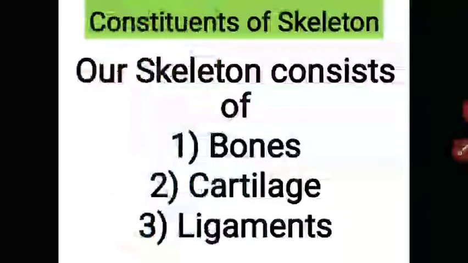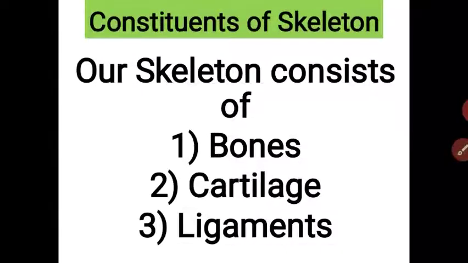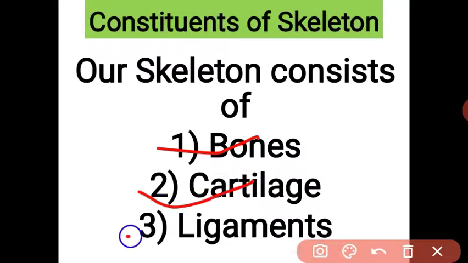In this video we are going to study in detail the skeletal system and joints. Let us start the video with the skeleton. As you know, student, the skeleton consists of bone, cartilage and ligament. First we see bones. Bone is a hard framework of our body. Means due to these bones we get the definite shape and support for our body.